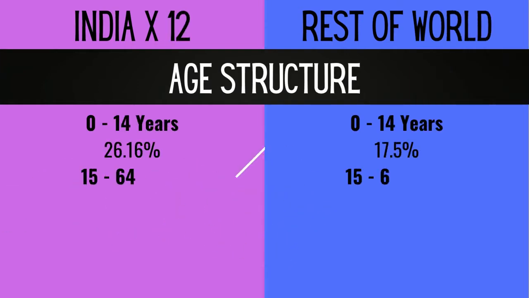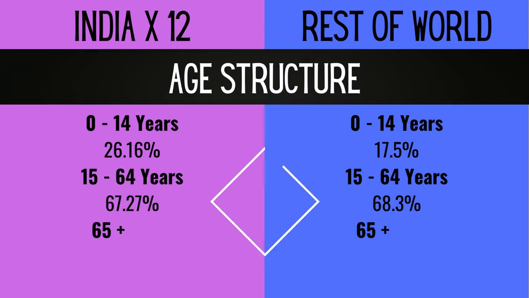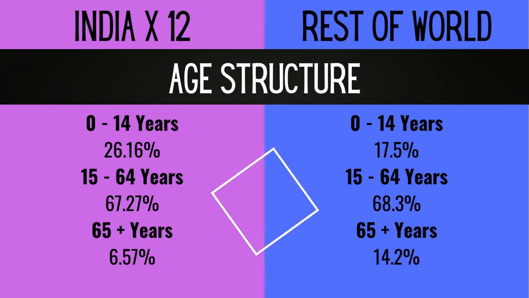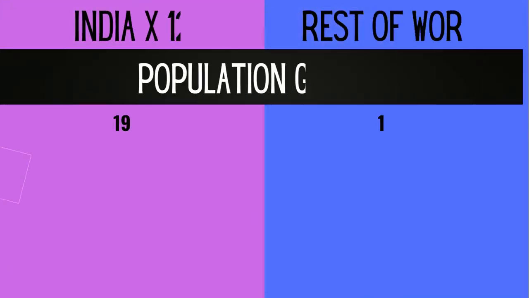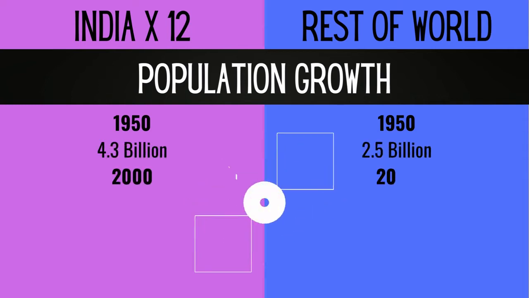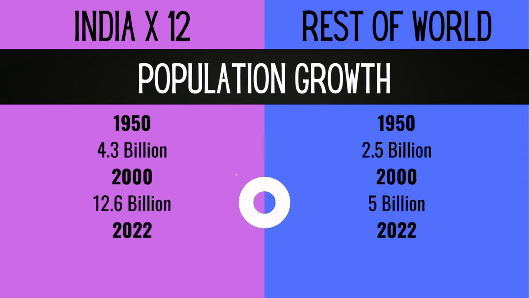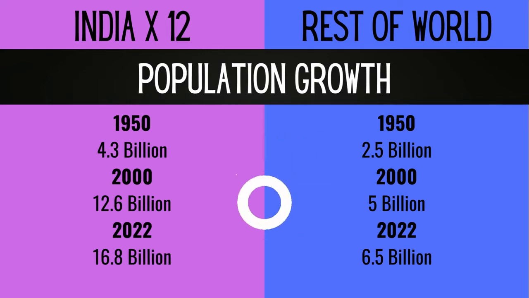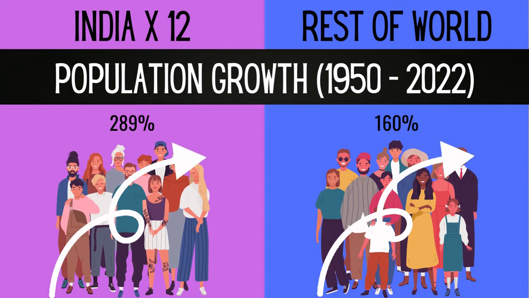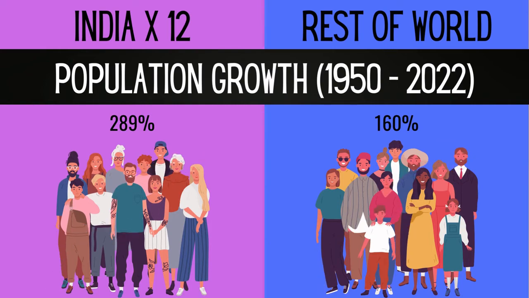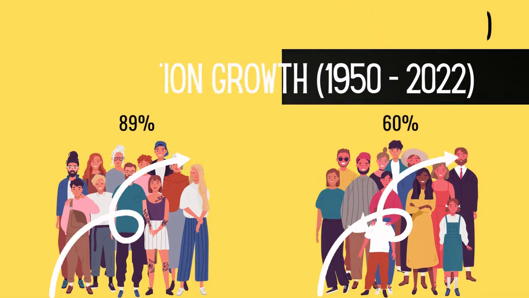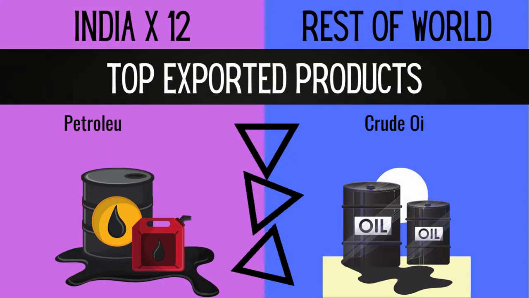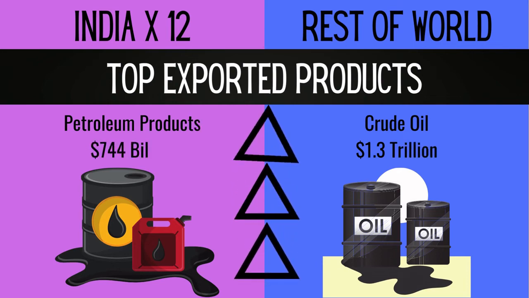Let's compare the age structure of 12 India and rest of the world. Let's compare the population growth of 12 India and rest of the world. Population growth of 12 India from 1950 to 2022 is 289%, and it's 160% in rest of the world. Petroleum products are the top exported products in 12 India, and crude oil is the top exported product in rest of the world.